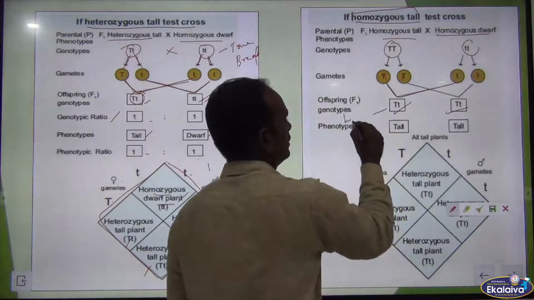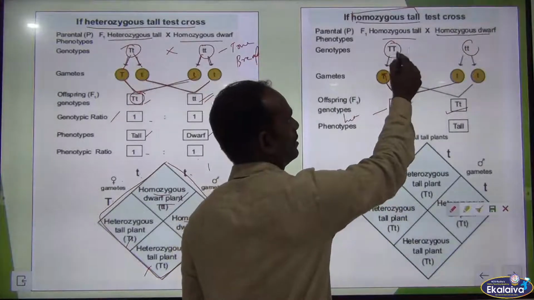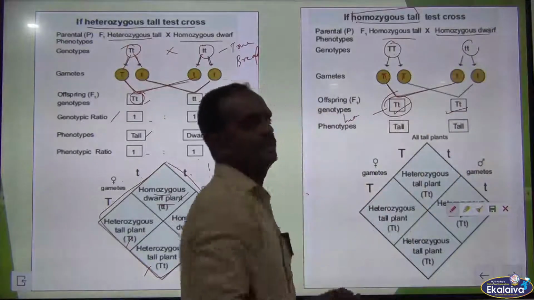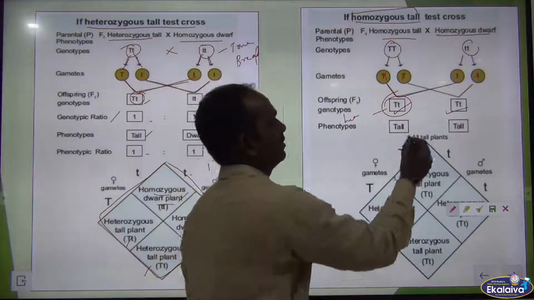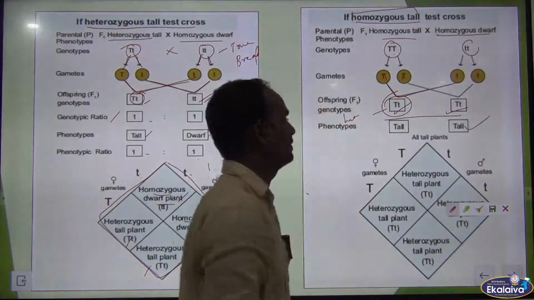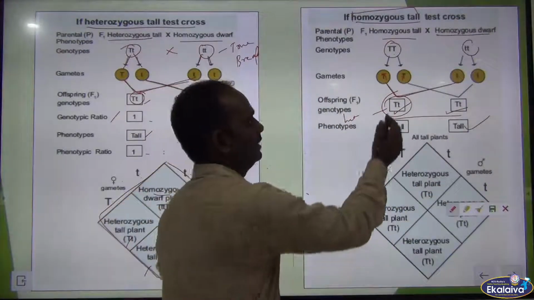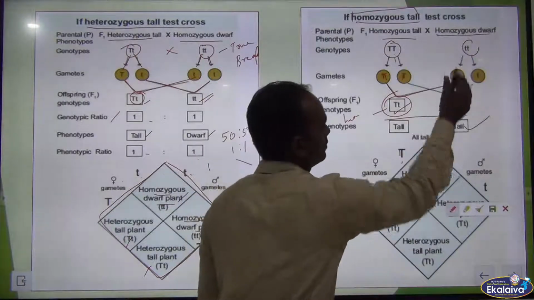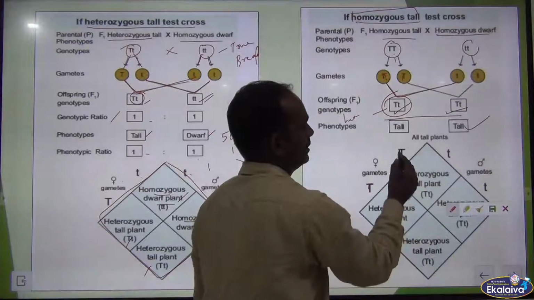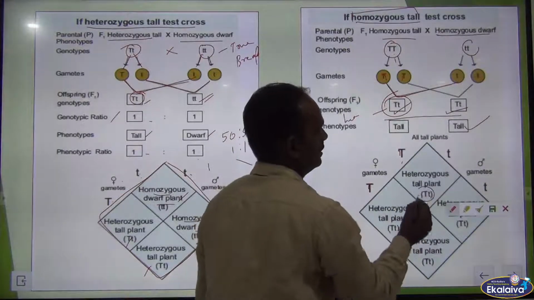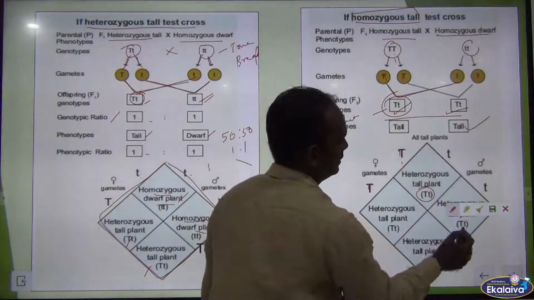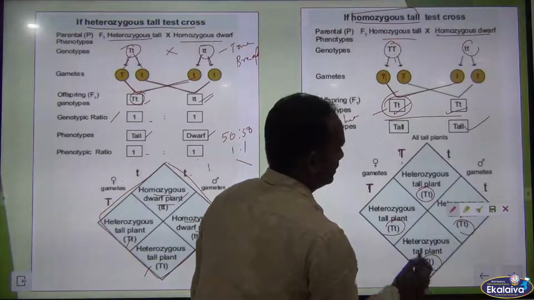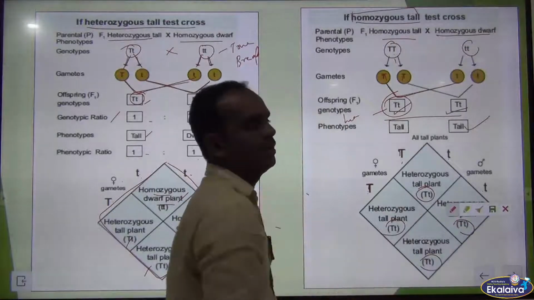It is heterozygous. The homozygous tall crossed with homozygous dwarf, we are getting heterozygous, capital T small t. So all plants are tall only. Then it is selfed. Here selfed, we are taking capital T and another one is small t, cross multiply this: capital T small t here, capital T small t here, and capital T small t here. So all the plants are tall only.